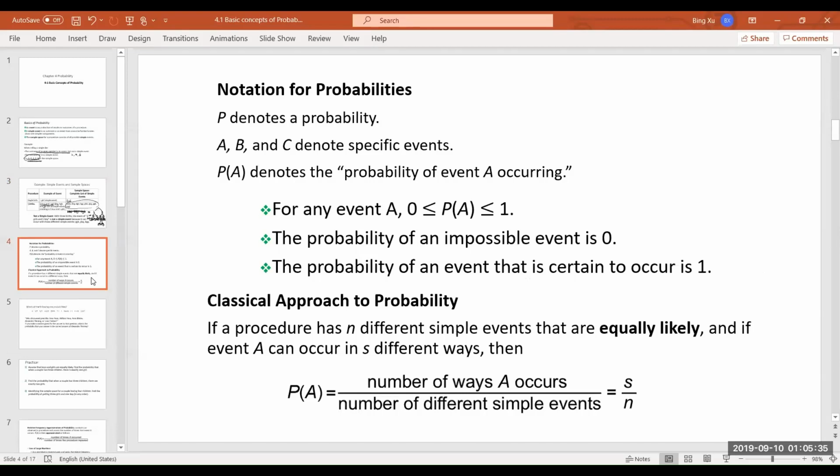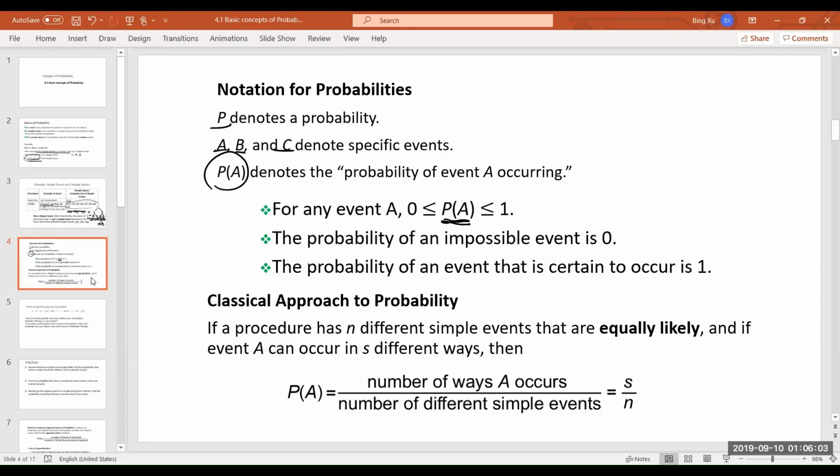So, notation for probabilities. P denotes probability, and A, B, C are letters we use to denote events. So P(A) here means the probability of event A occurring, and any probability should be a number between 0 and 1.